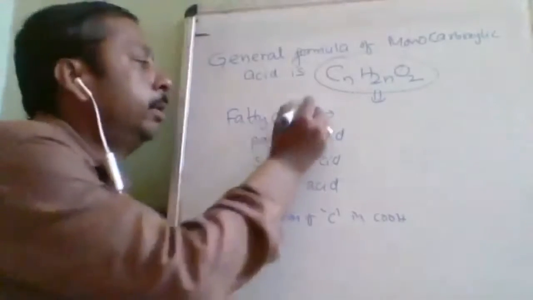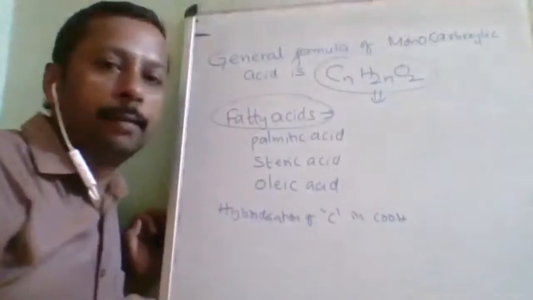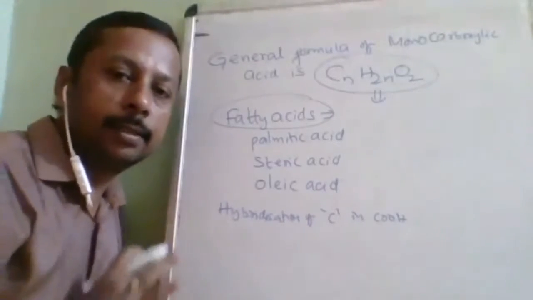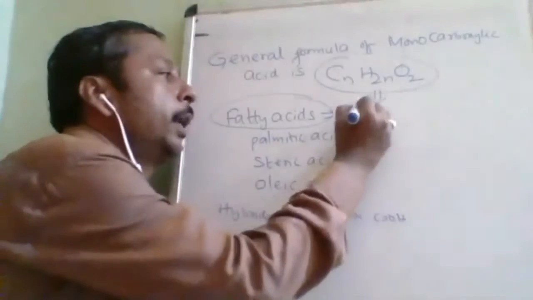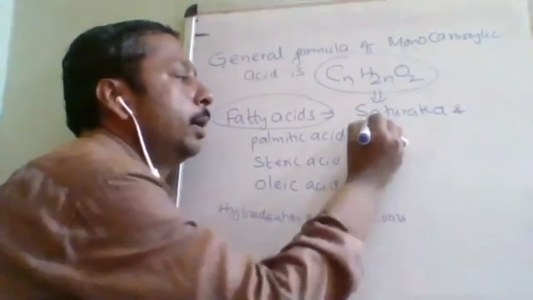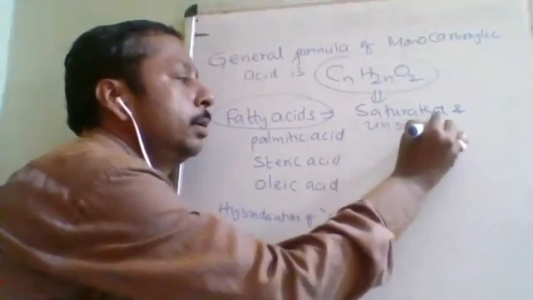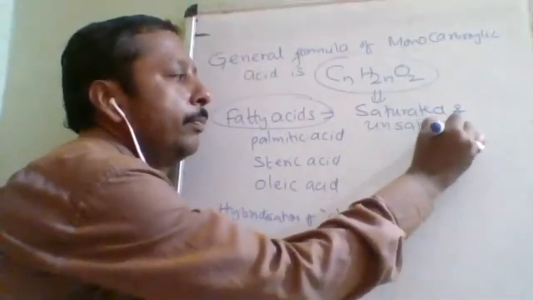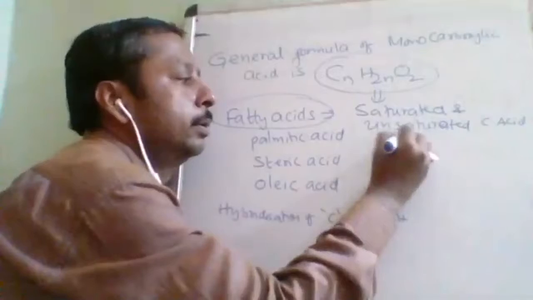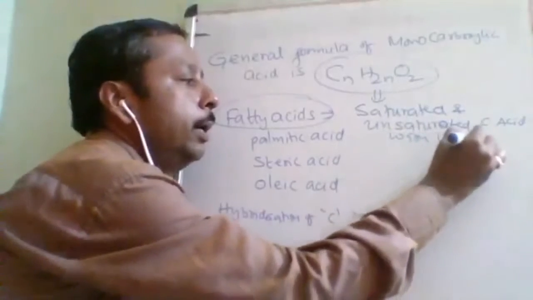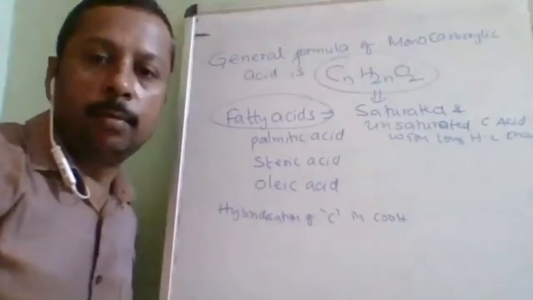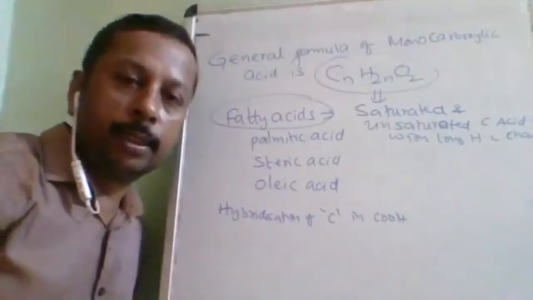Is it understood? Now people are asking a doubt. What is the difference between fatty acids and carboxylic acids? Fatty acids are nothing but saturated and unsaturated carboxylic acids with a long hydrocarbon chain. Okay, there can be a double bond, there can be a single bond, there can be a triple bond, any